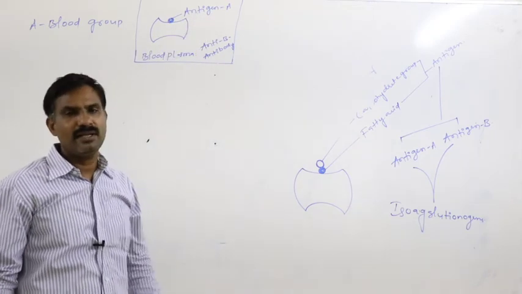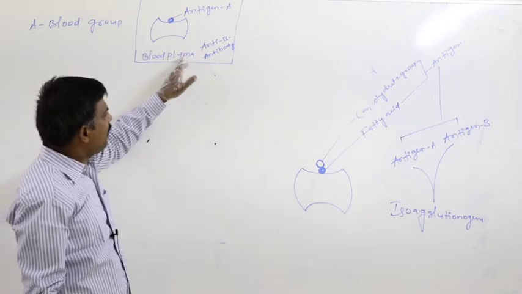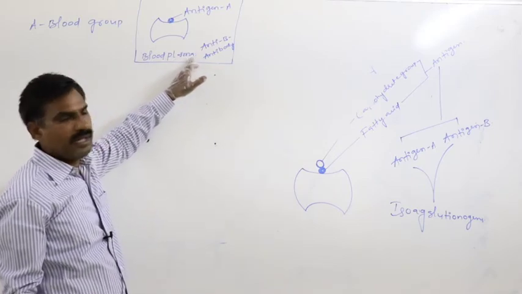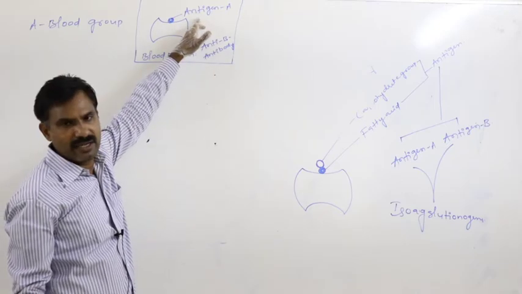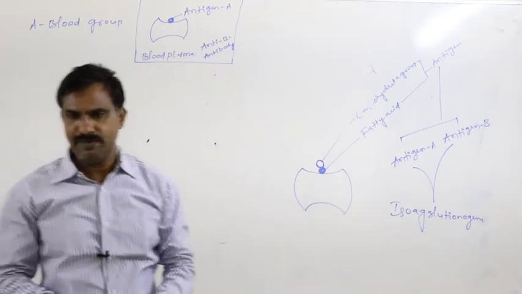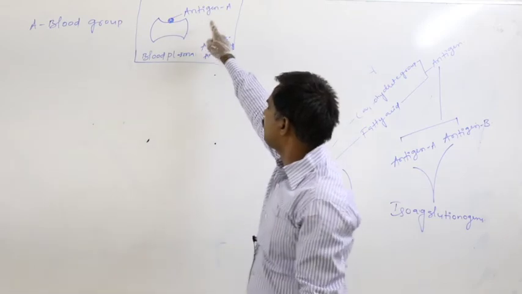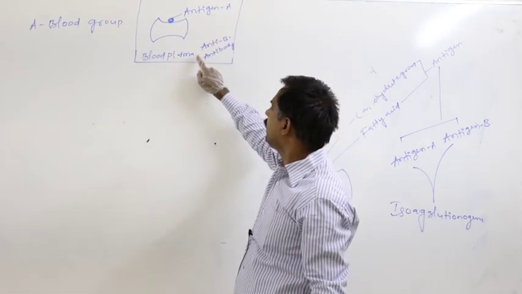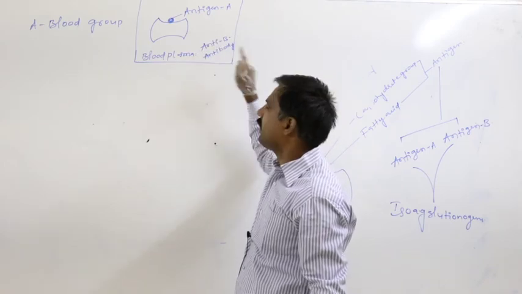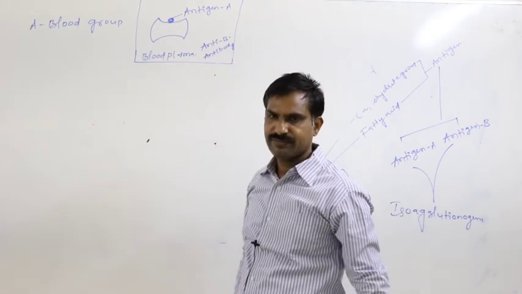So that only in his blood plasma anti-B antibody is present but not antibody A. In an A blood group person, on the surface of the RBC antigen A is present, and in his blood plasma anti-B antibody is present.